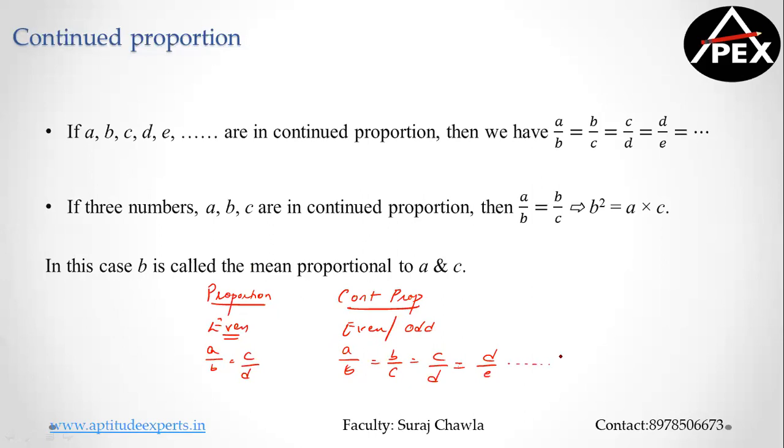Okay, so that's a major difference. So when I talk about continued proportion, in continued proportion, I can also have even number of terms in continued proportion. But when I talk about only proportion, I cannot have odd number of terms in proportion altogether. Clear? So let's get into the questions.